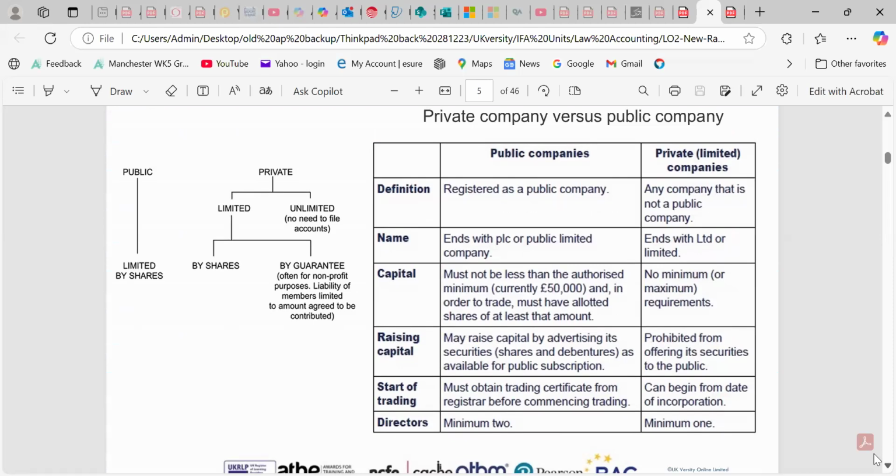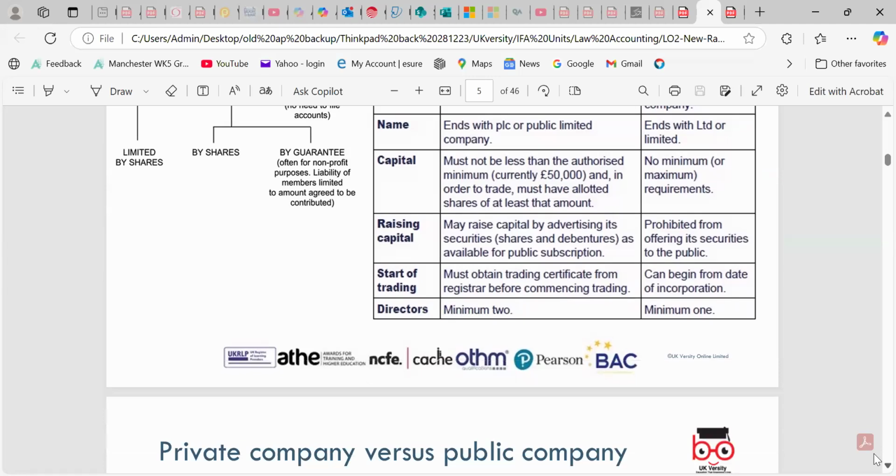No need to file accounts if limited by guarantee. So we can look at those perspectives and the definition of a company registered as a public limited company. Of course, they have the right to issue shares to the public, and the capital, which we mentioned, is £50,000 worth. Of course, if they need money, they can raise finance by issuing shares and